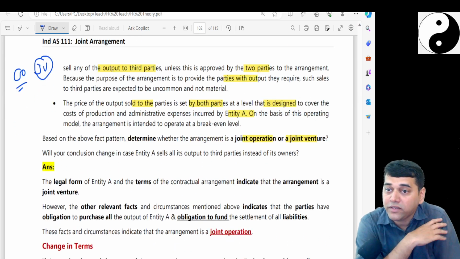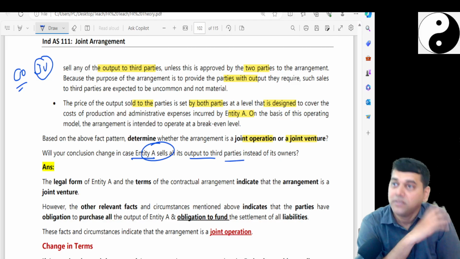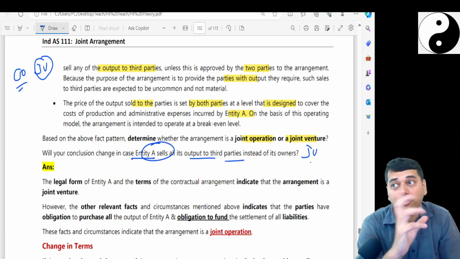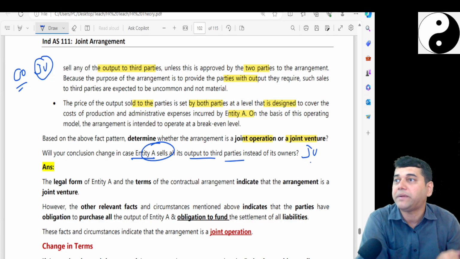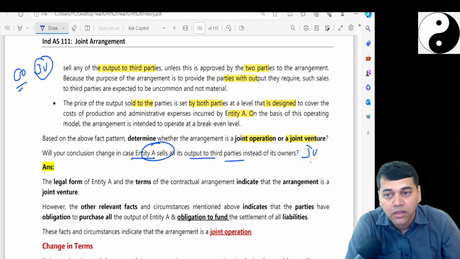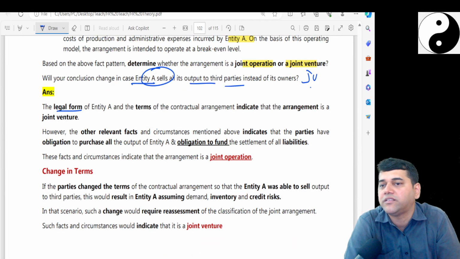If you see the second question, will your conclusion differ if entity A can sell output to third parties? Yes, now it is a joint venture. Why? Because it has got authority now. It is independent. In the first case, the third test fails. So the legal form is the first indicator of whether it is a joint venture, always. But you have to verify other relevant facts also.